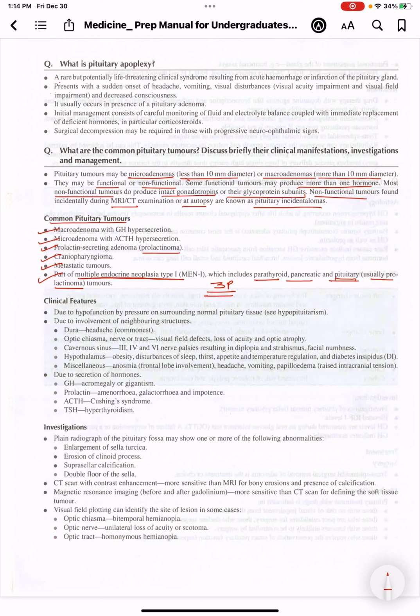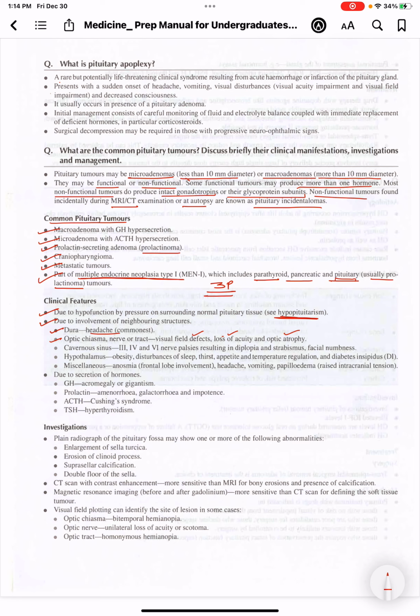What are the clinical features that are associated with pituitary tumors? These are due to hypofunction by pressure on surrounding normal pituitary tissue, so there can be hypopituitarism also. And due to involvement of neighboring structures, like if it involves the dura, then there will be headache. If it compresses the optic chiasma, nerve, or tract, there will be visual field defects, loss of acuity, and optic atrophy.